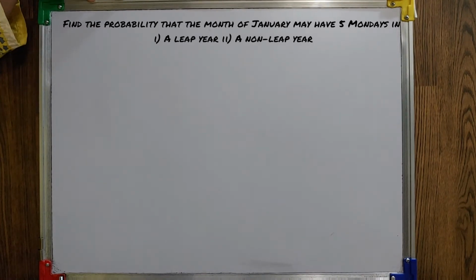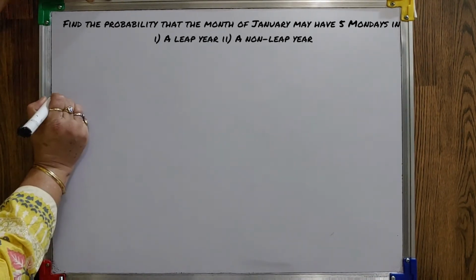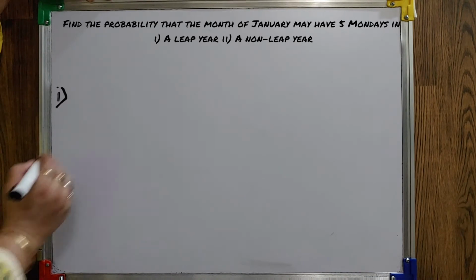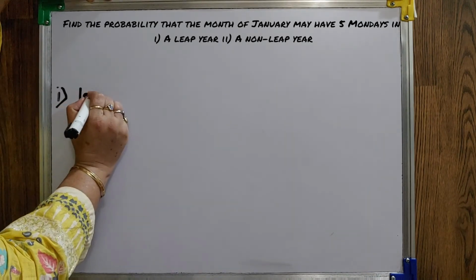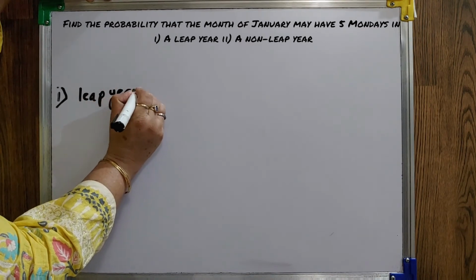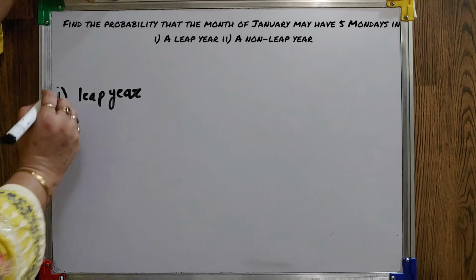Now next one, find the probability that the month of January may have 5 Mondays in a leap year, second part a non-leap year. Now first we will discuss the first part. Now leap year. Leap year where February has 29 days.